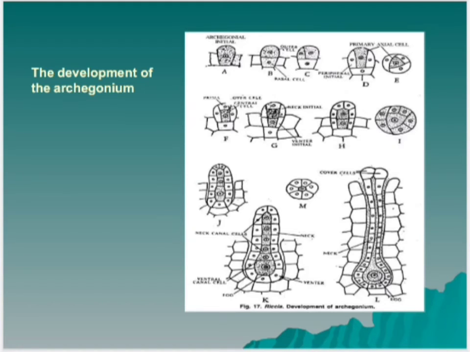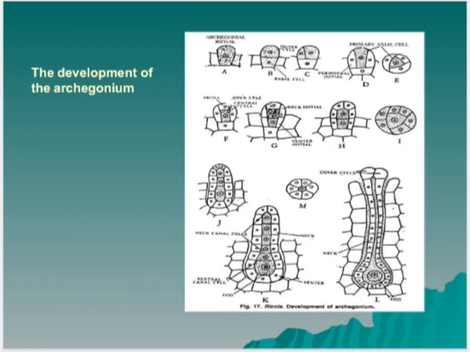Simultaneously, the primary axial small cell divides transversely and unequally to form a small upper primary cover cell and a large lower central cell. The central cell divides into an upper primary neck canal cell and a lower primary ventral cell. The primary neck canal cell divides by a series of transverse divisions to form 4 neck canal cells. The primary ventral cell divides only once and forms a small ventral canal cell and a large egg. The primary cover cell divides by 2 vertical divisions at right angle to one another, forming 4 cover cells which form the mouth of the archegonium.